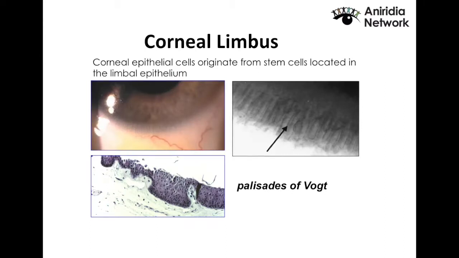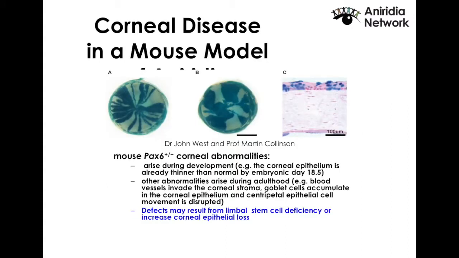The corneal epithelial cells originate from the stem cells, which are located in the limbal epithelium, and essentially the misbehaving of those cells is one of the major sources of the problems we have with aniridia. However, there is a mouse model that we are able to study, developed by Dr. John West and Professor Collinson back in the 80s. So you have a PAX6 mutated mouse that shows similar phenotypes to a human with aniridia.